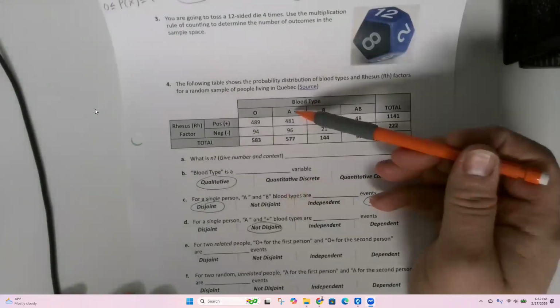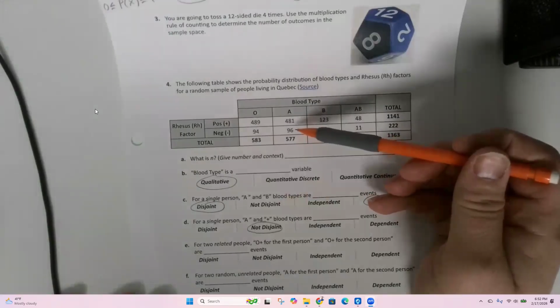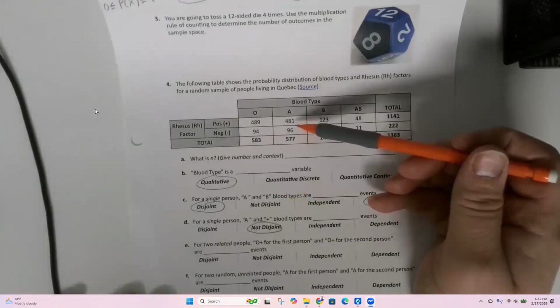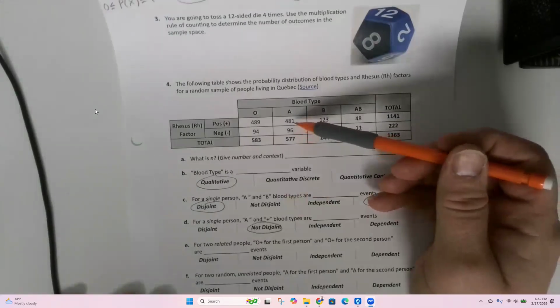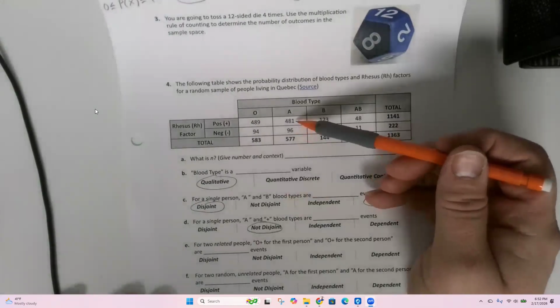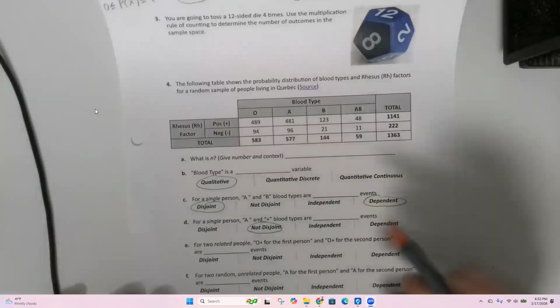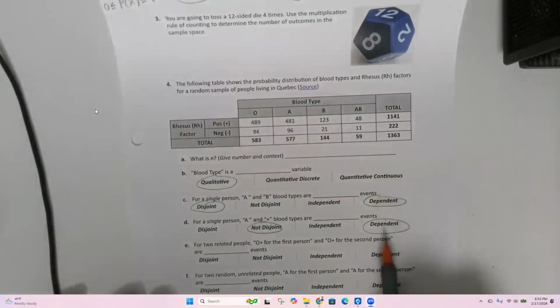If I say yes, I'm type A, does that change the chances that I am a plus? You'll notice that if I'm A, there's a much higher chance that I'm a plus than if I'm a negative. So it does change it. It is dependent. Getting the first result affects the probability that I am the second result. These are not equal.